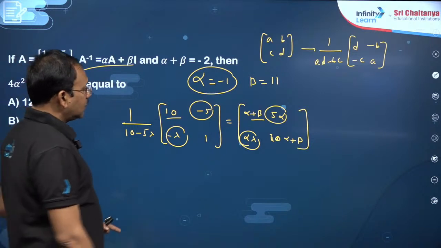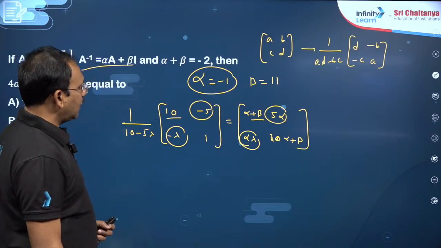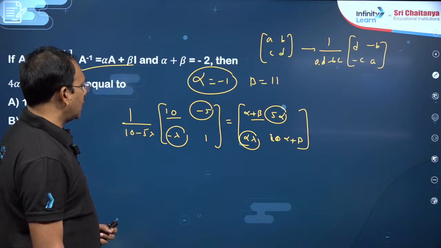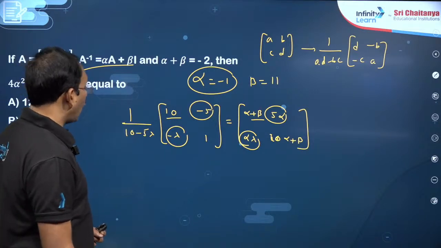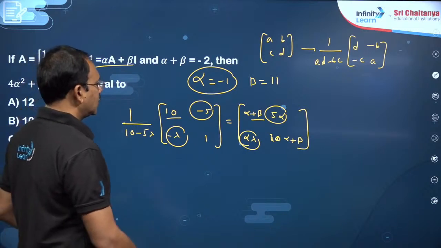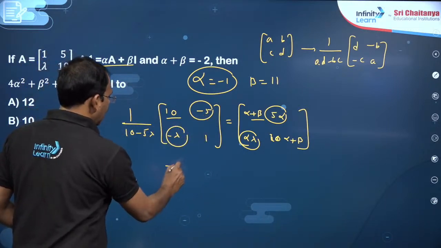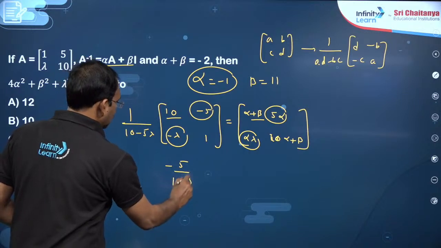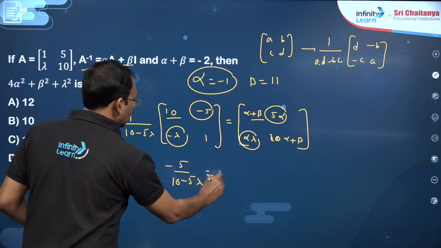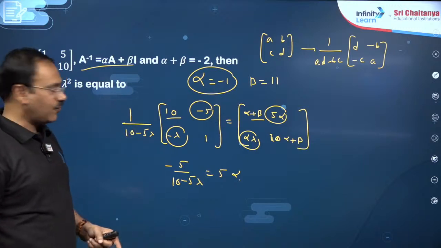Then 10 alpha plus beta is 1, am I correct? 10 alpha is minus 10, beta is 11, that is also correct. Now of course, dear students, we forgot this expression here, this is also there. So I mean to say, this is minus 5 by 10 minus 5 lambda is equal to 5 alpha, for your kind information. So this element we shouldn't forget.